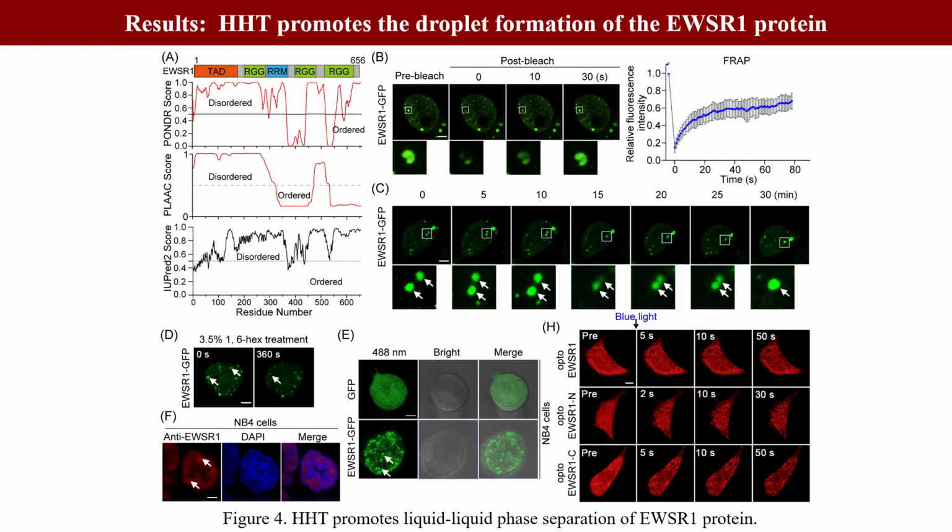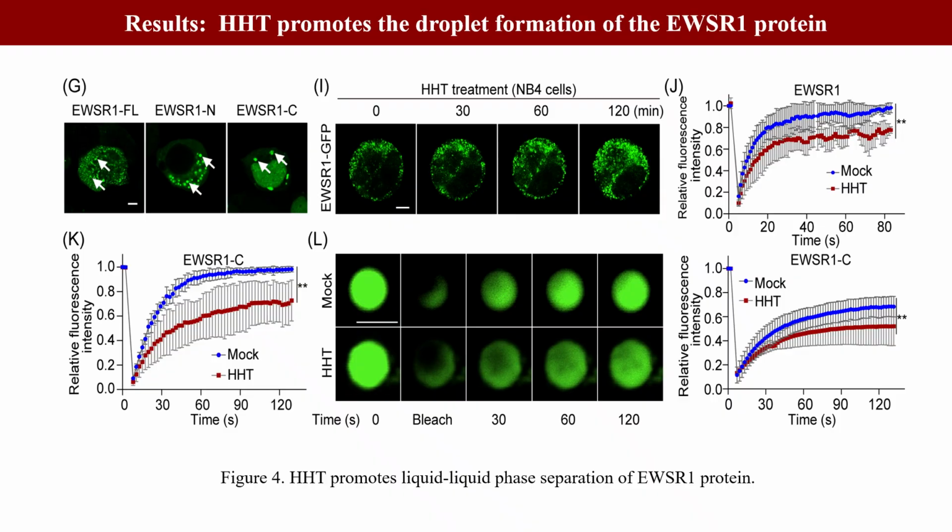EWSR1 undergoes LLPS via its N/C-terminal disordered regions. GFP-EWSR1 formed dynamic, liquid-like condensates in cells, as evidenced by FRAP and fusion, properties that were disrupted by 1,6-hexanediol, confirming its phase-separating behavior in relevant models. Both the N and C-terminal domains of EWSR1 independently drive phase separation.